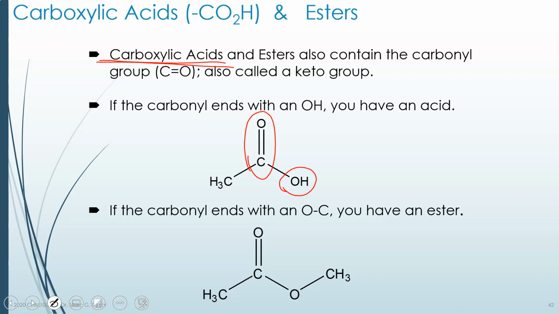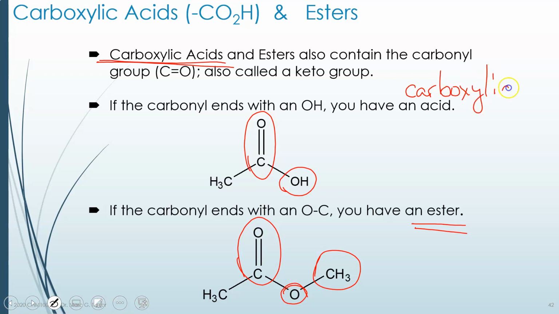And if we add another carbon group to the other side of this oxygen, just like we did with the ether, but an ether with a carbonyl is now called an ester. So this is a carboxylic acid, if it's just the OH on the carbonyl. But if it's any carbon group on the oxygen here, it's an ester.